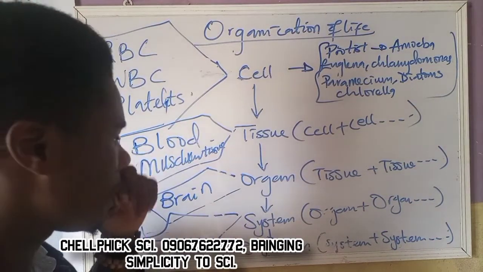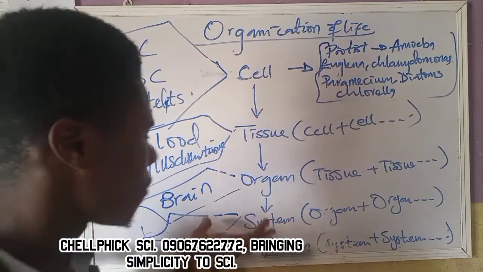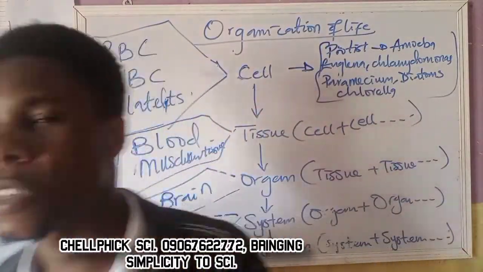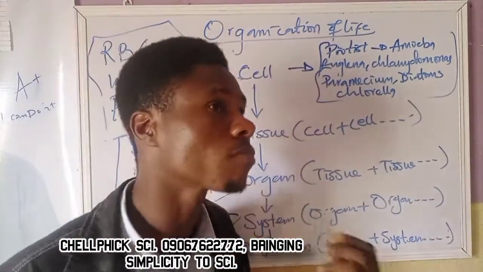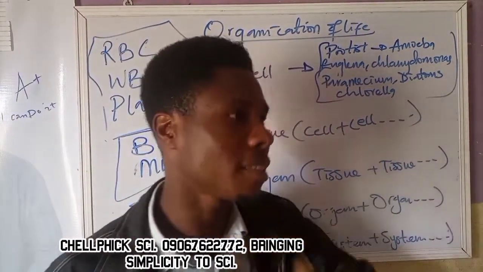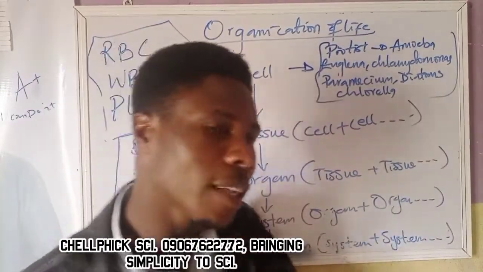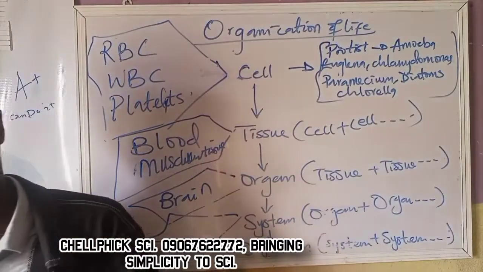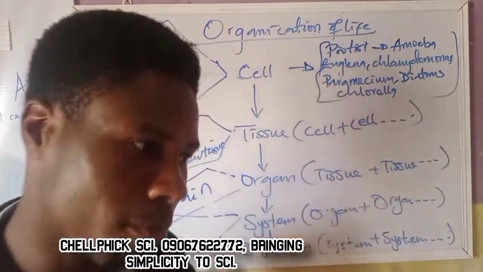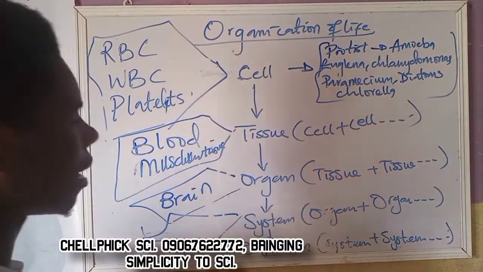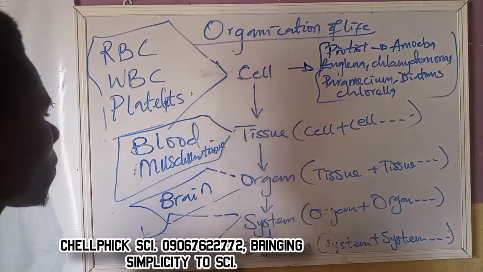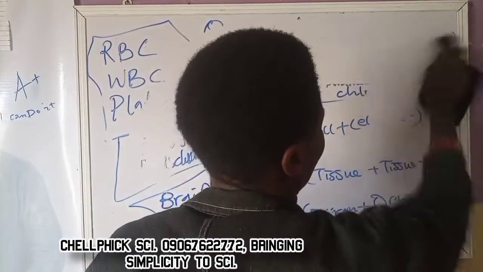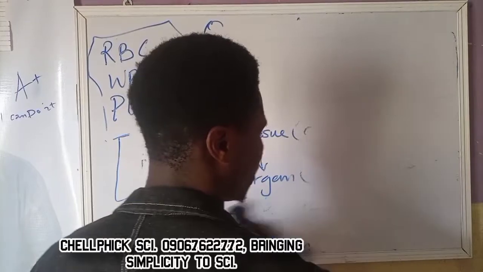So talking about the system, for example, look at digestive system now. Digestive system comprised of many organs. Number one, the mouth, the esophagus or the gullet, the stomach, move down to duodenum, from duodenum to ileum, from ileum to caecum, from there to rectum, anus, and so on and so forth. So that is digestive system. And these are the levels of organization. So the next one we'll be looking at is the cell itself.